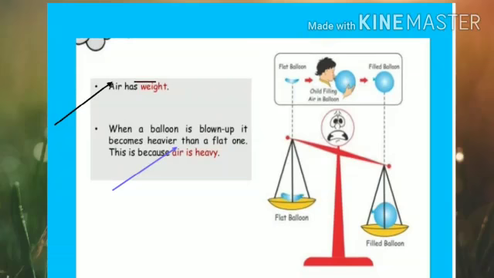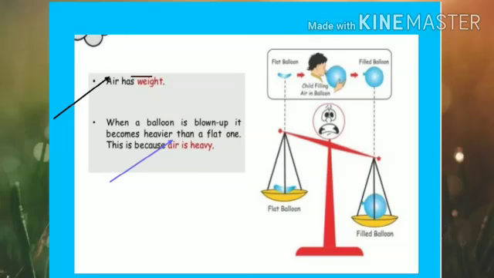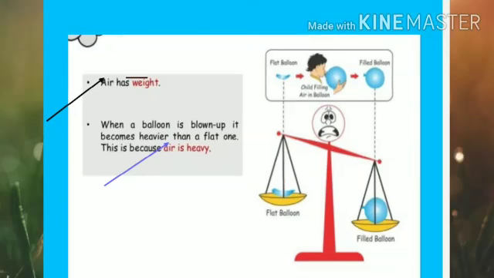A full blown balloon has air in it, and if the filled air balloon gets tipped on one side, then that means that air has weight. Children, can you feel that air has weight? Can you grab it or touch it? No, right? But when the same air is filled into an object, then that object becomes heavy, and from that we come to know that air has some weight.